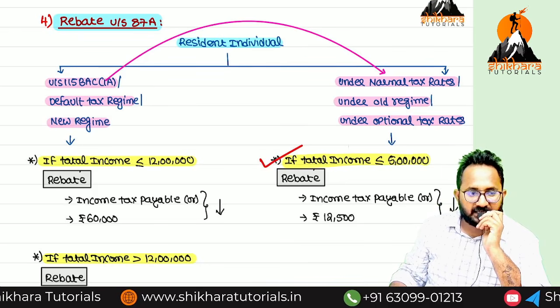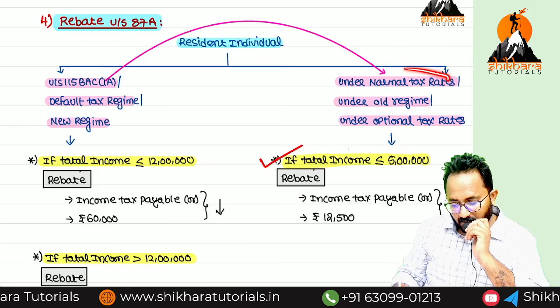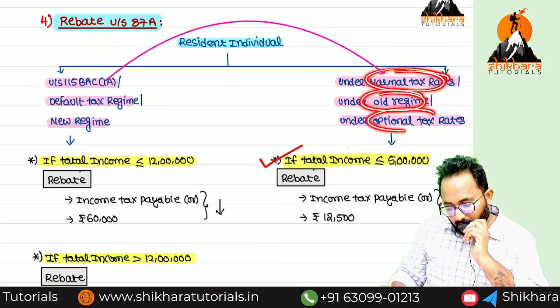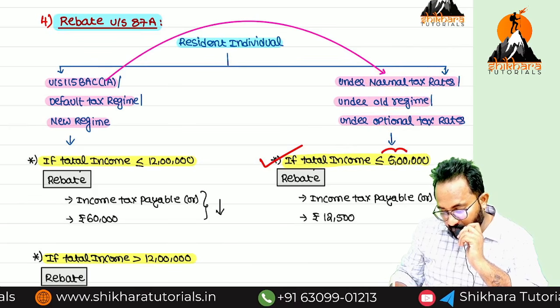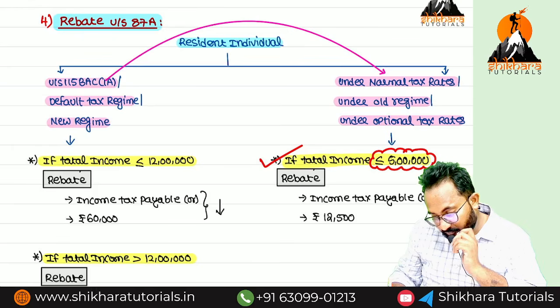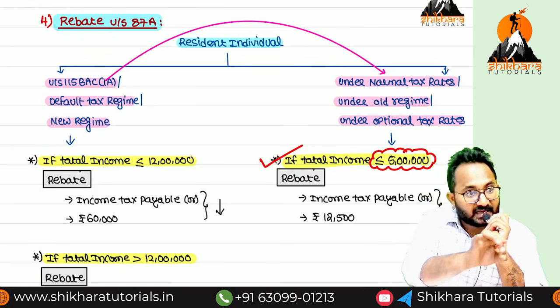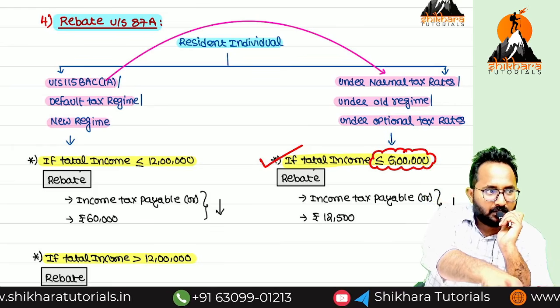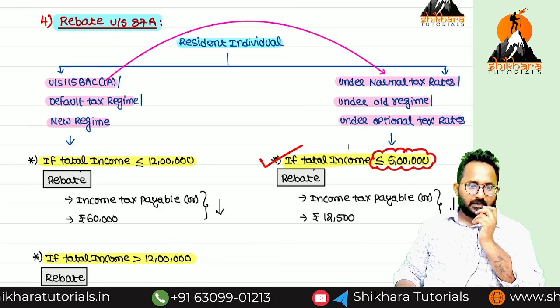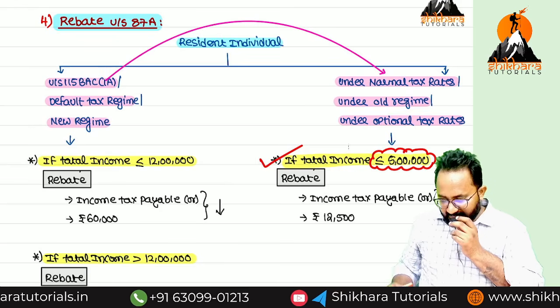If you are a resident individual following the normal, old or optional regime, and your total income does not exceed how much? 5 lakh. That means if you have total income of 5 lakh or less, because you are a resident individual, then you will get rebate.